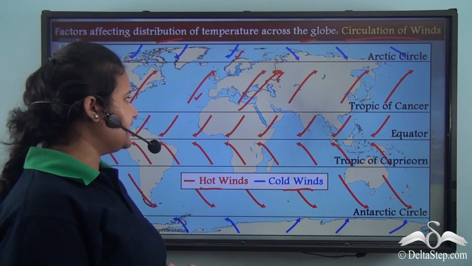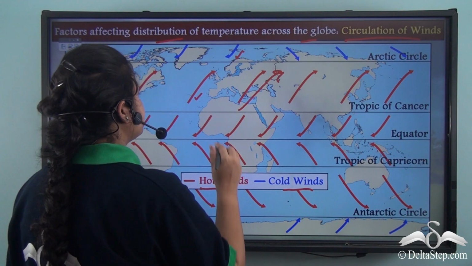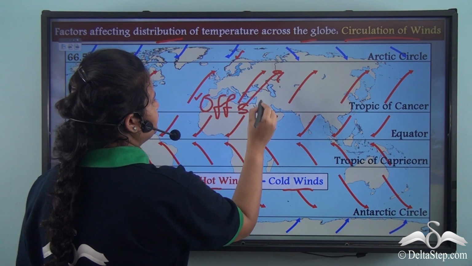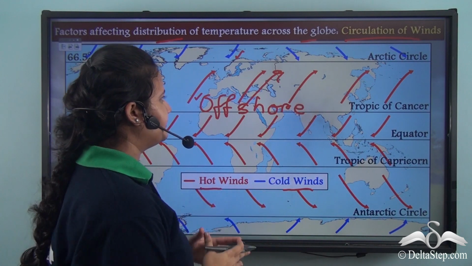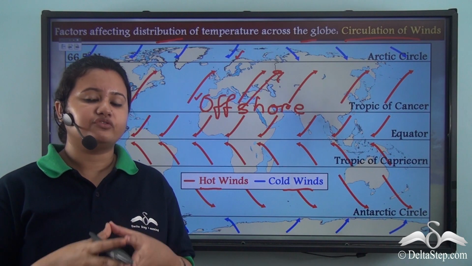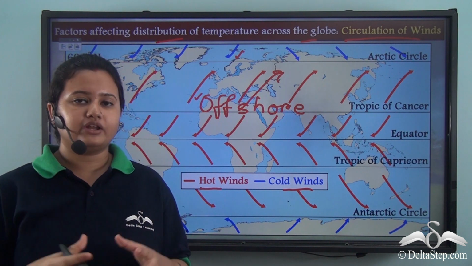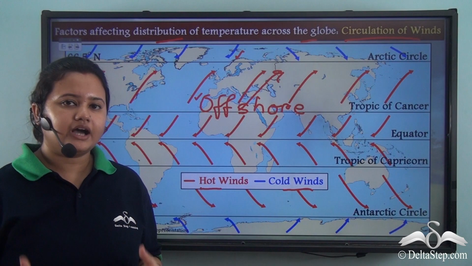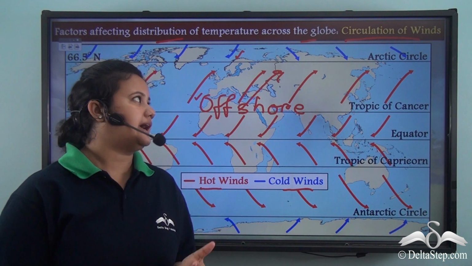Look at the direction of this wind. Here we can see that the wind blows from land to sea. So this represents an offshore wind. Now, these offshore winds are usually very dry and they cause no rainfall to places over which they blow. On the other hand, onshore winds blow from sea to land.